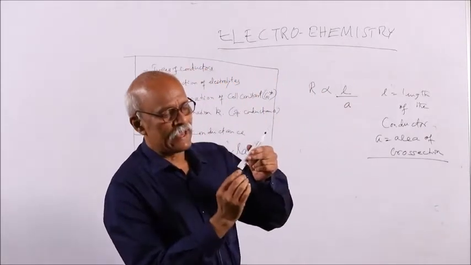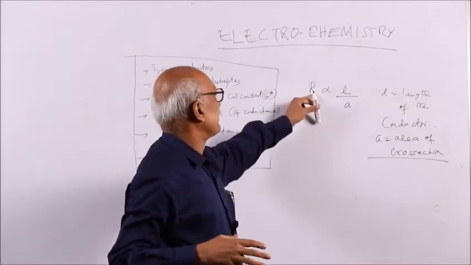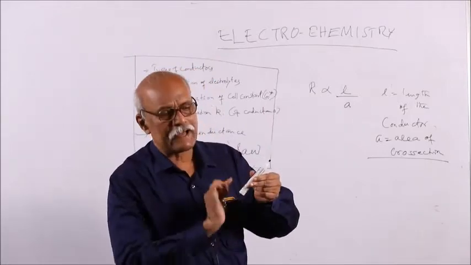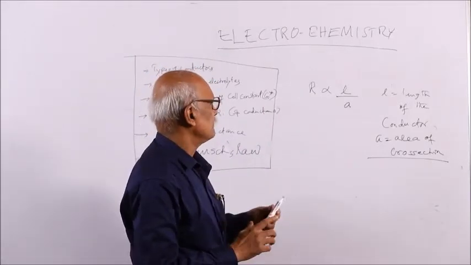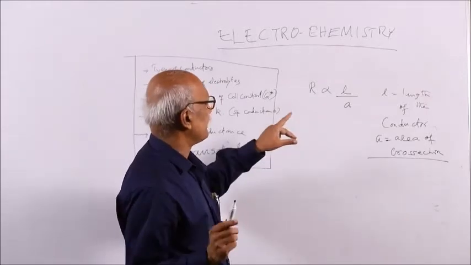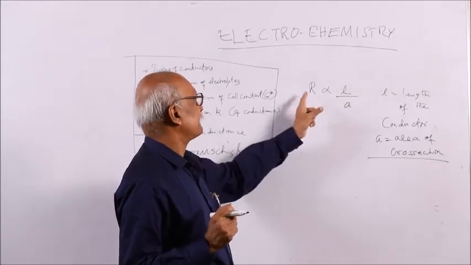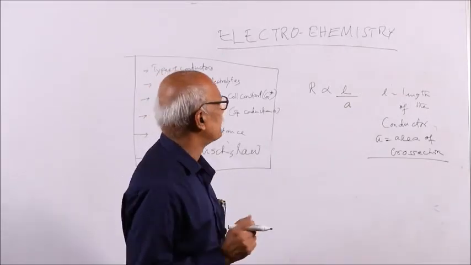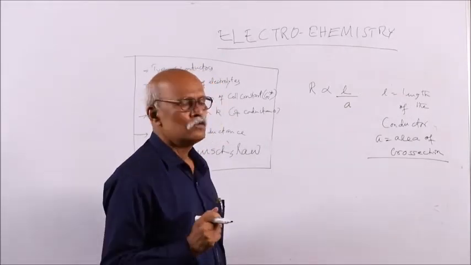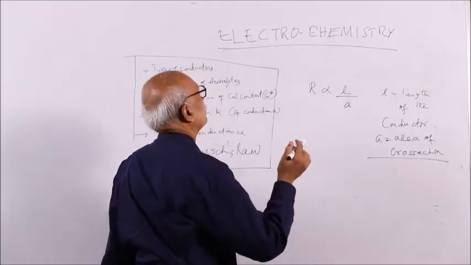This is the area of cross section and this is the length. Greater is the length, greater is the resistance, and greater is the area of cross section, less is the resistance.